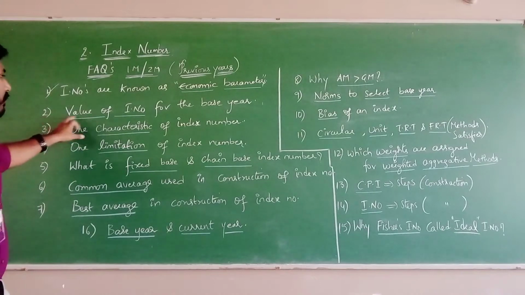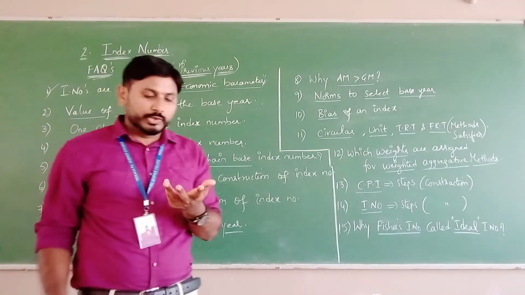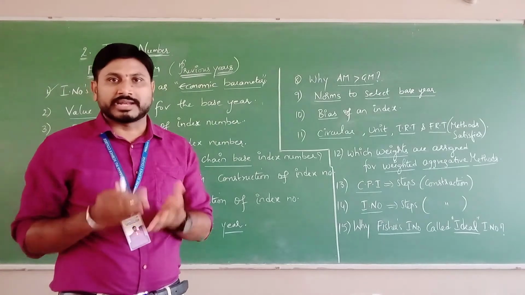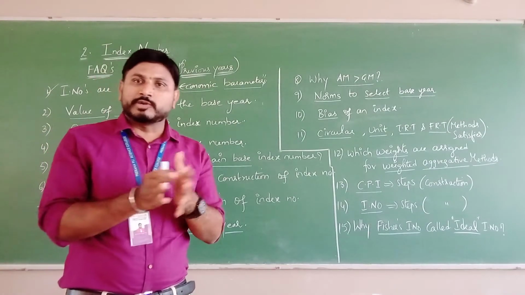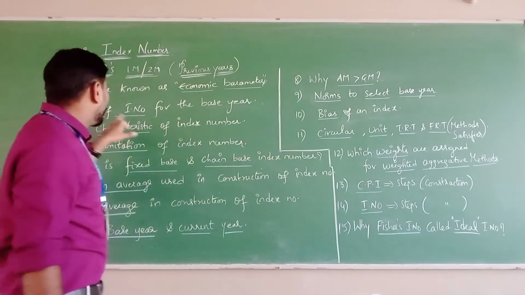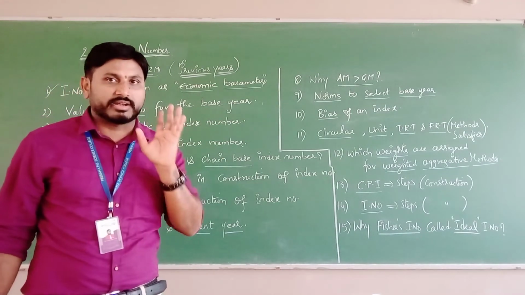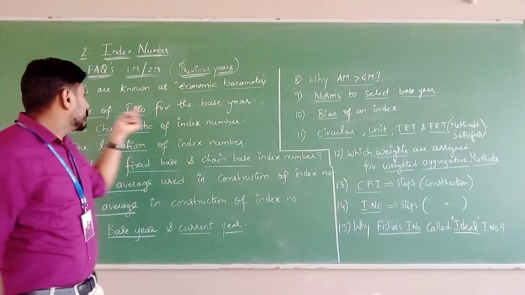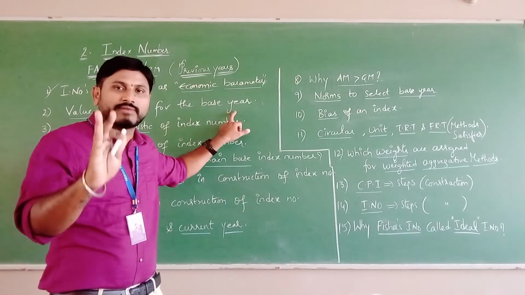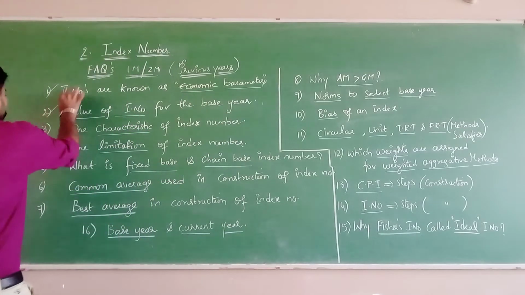Question number 2. What is the value of index number for the base year? There are two ways the question can be asked: define index number, and what is the value of the index number for the base year? That is the question. The value of the index number for the base year is always considered as 100. You all know that. Clear? So the value of the index number for the base year is always 100. 100 is the fixed value of the index number for the base year. That is question number 2.